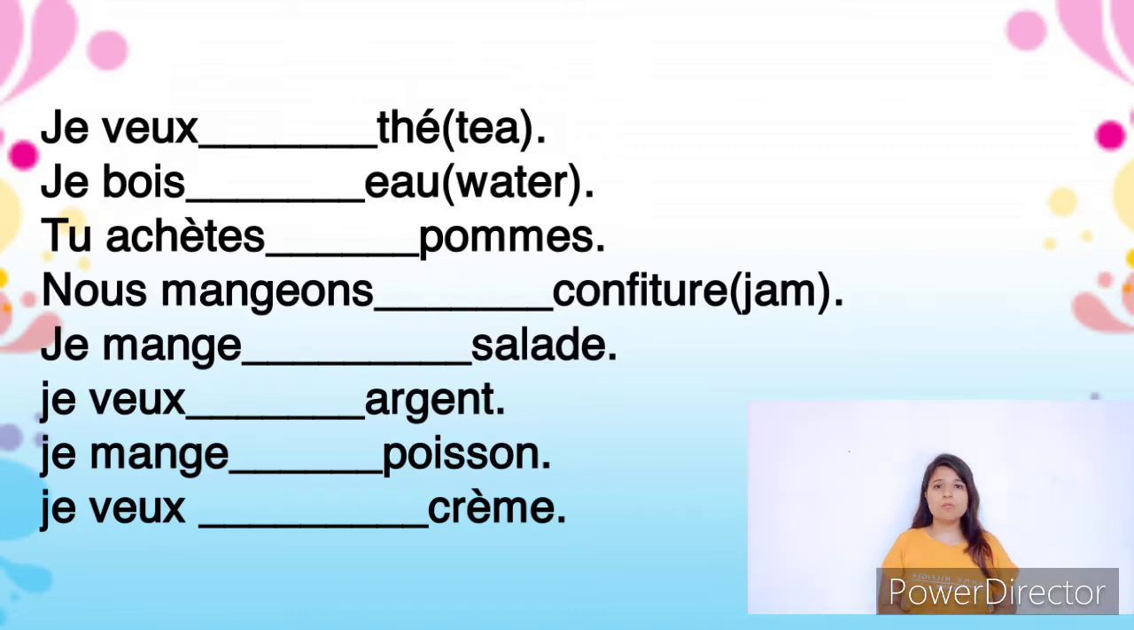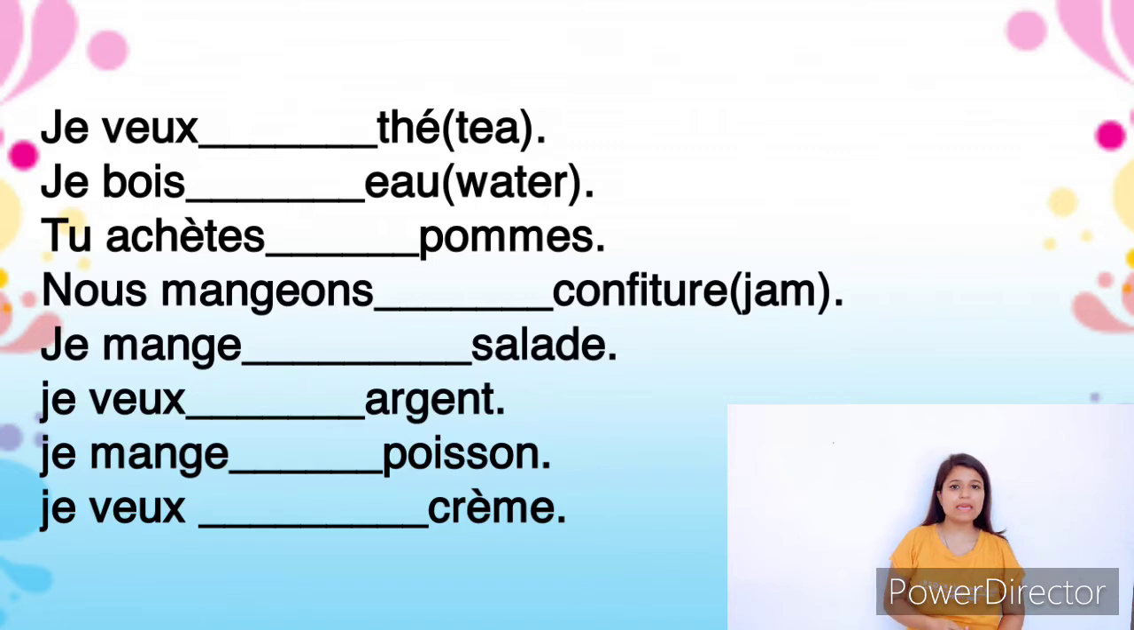Next, je mange dash salade. So I eat some salad. Je mange de la salade because it is a feminine word. So, je mange de la salade. Next, je veux dash argent means I need some money. As you can see, a is a vowel, so we are going to write de l'. It will be je veux de l'argent.